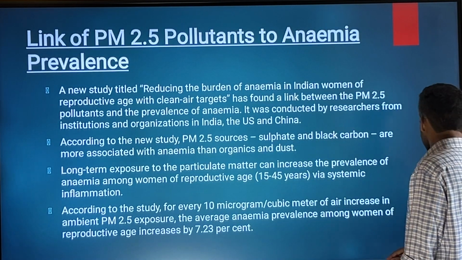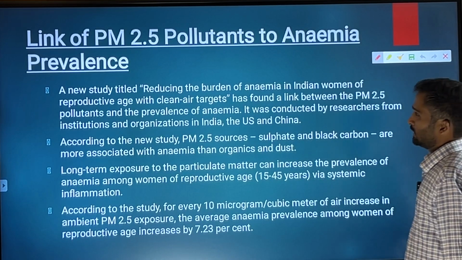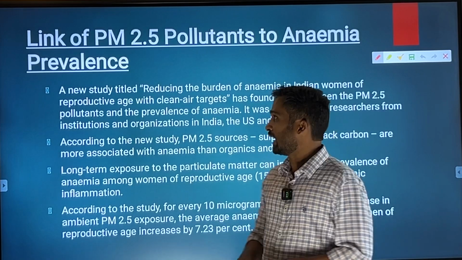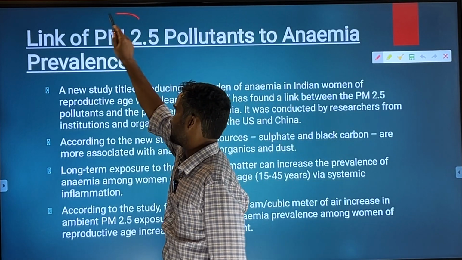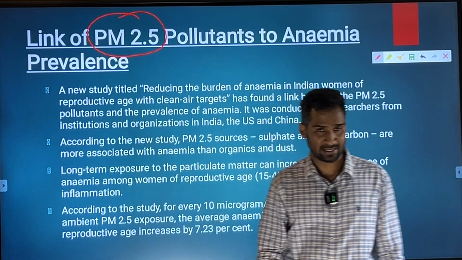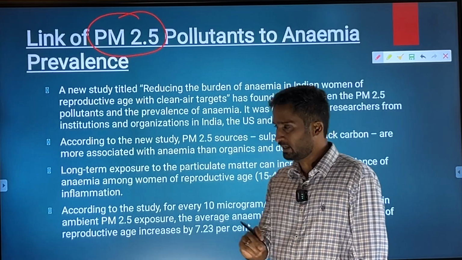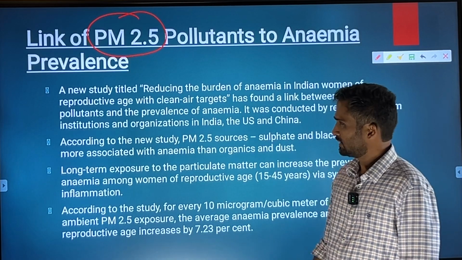Then there is one other news related to the link between anemia and PM 2.5 exposure. PM 2.5, as we already said in the beginning itself, is an important, key air pollutant.